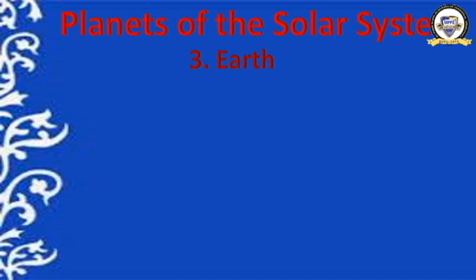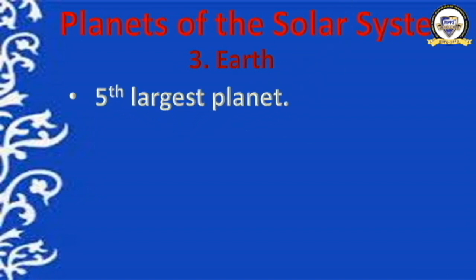What is the third planet from the sun? It is our planet, that is the Earth. Earth is the fifth largest planet in the solar system. Don't forget it. Earth is the fifth largest planet in the solar system. It is made of rock with a core of iron and nickel. I told you when I taught you the inner planets that these inner planets are made of rock and iron. So the core of the Earth is iron and nickel, and it takes about 365 days to orbit around the sun.